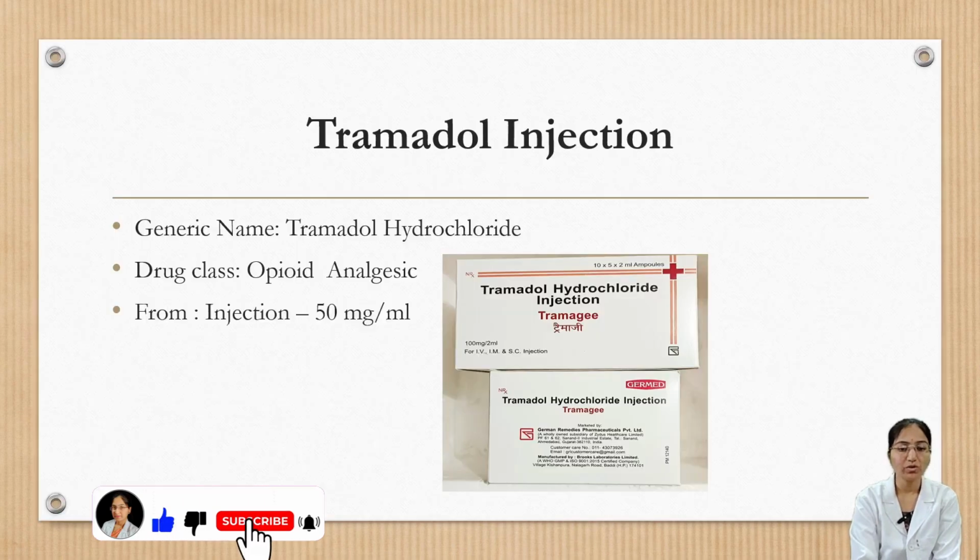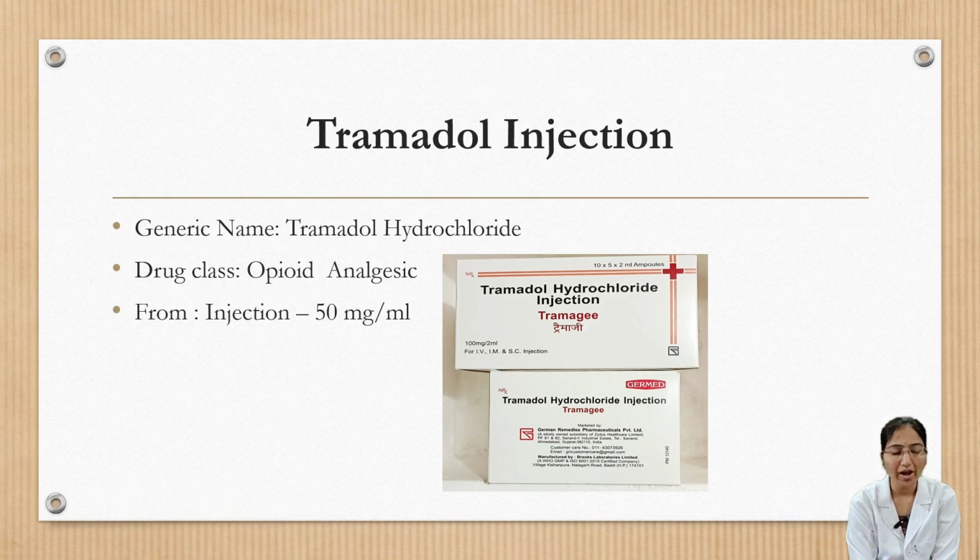In this class, we are going to discuss Tramadol injection. Here, the generic name is Tramadol hydrochloride, and the class of this drug is opioid analgesic. It's an analgesic that belongs to opioids. The form is injection, 50 mg per ml.